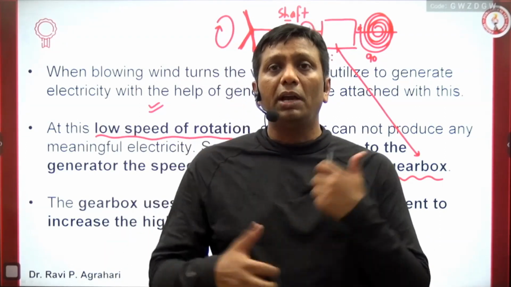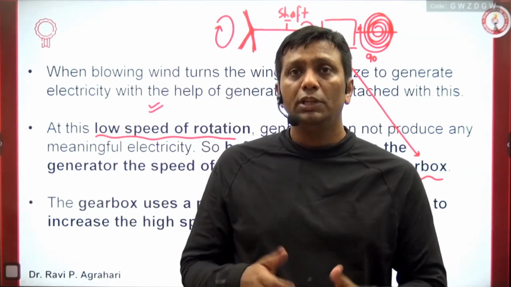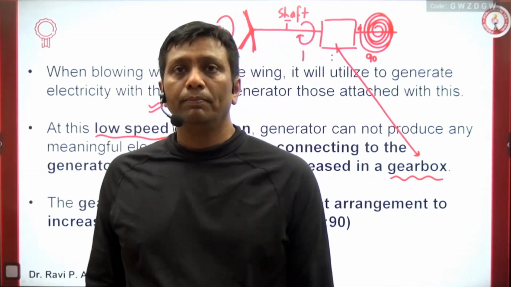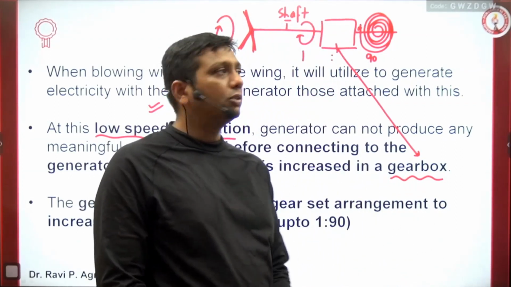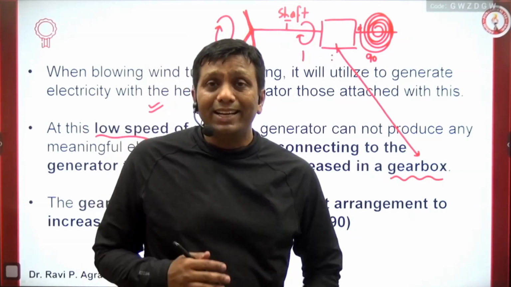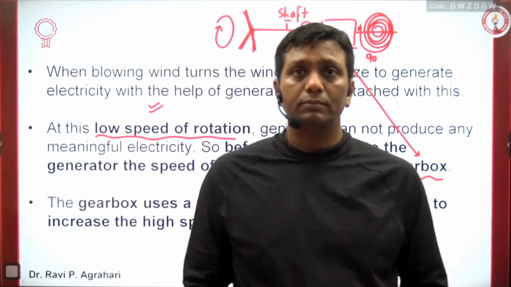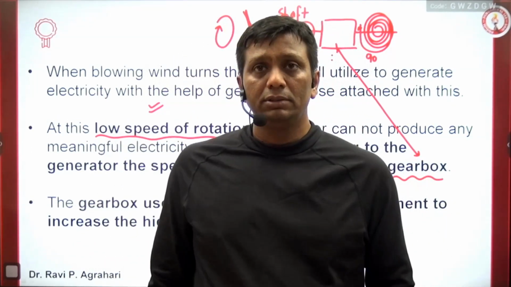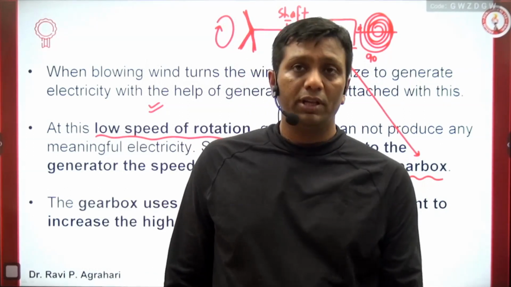So this multiple times those wheels are going to move is possible through the help of the gearbox. So what actually is the use of the gearbox, I hope you are very clear. They increase the speed of wind turbines. They increase the speed of the shaft, as in the case of a bicycle, where people are using a gearbox.